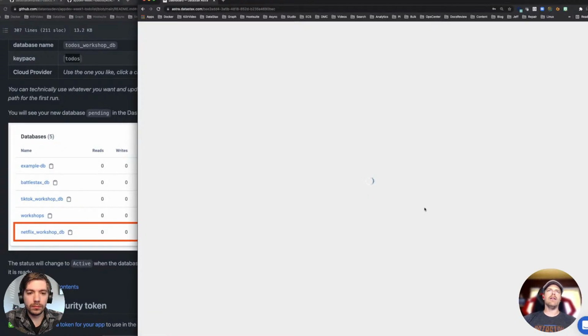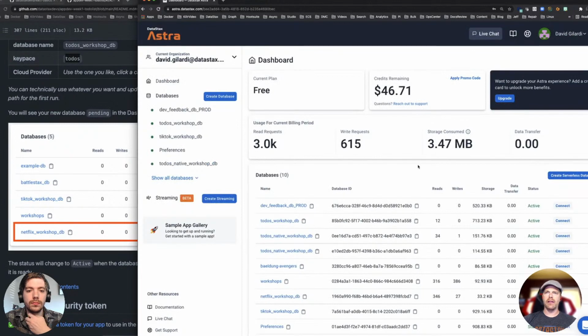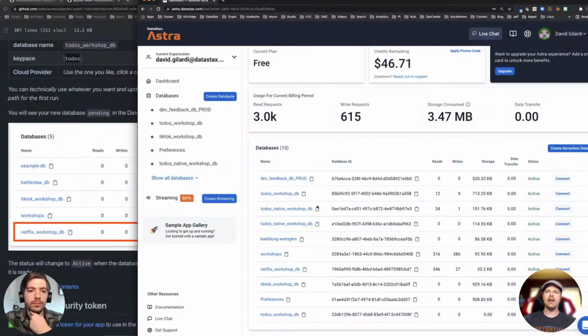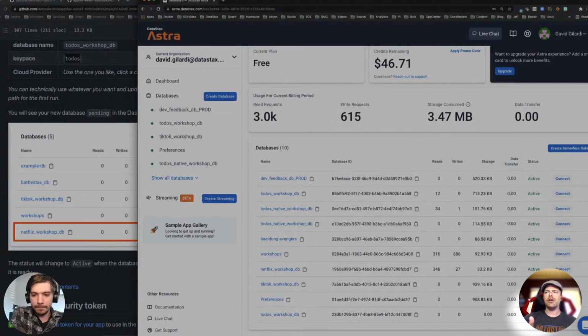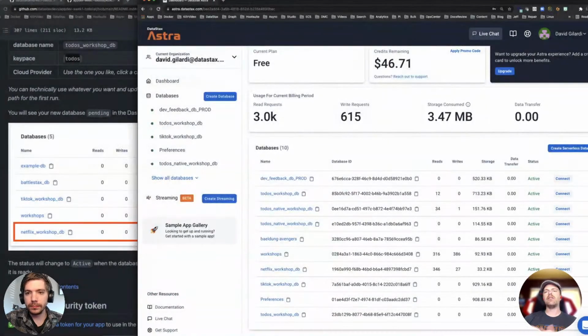Then once I've done that, I'm going to come back to a screen that looks like this dashboard. Notice down here, I have this to-dos workshop DB. It's in pending. So if you see you're in pending or initializing, you're good. At that point, you're good to move on. We'll just give that a second. Right now, this is actually spinning up a 3-node cluster in Cassandra.